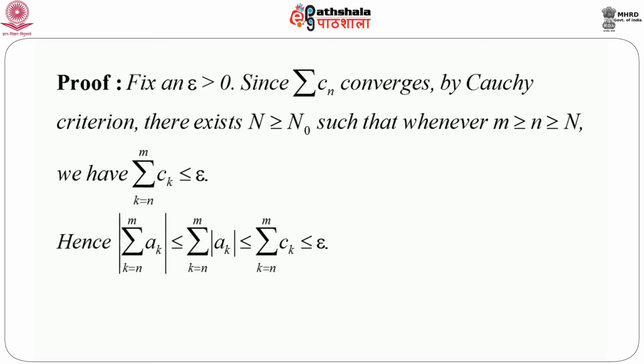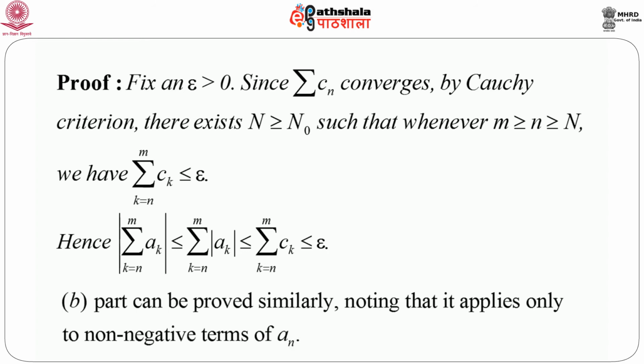And since each modulus of the kth term, |aₖ|, is less than or equal to cₖ, immediately we can see that summation of |aₖ|, k equals n to m, is less than or equal to summation of cₖ, k equals n to m, which is again less than or equal to epsilon. So what we see is that the modulus of summation aₖ, k equals n to m, is less than or equal to epsilon. That means the Cauchy criterion is satisfied. So, again applying the Cauchy criterion to the original series, we see that the proof is complete. Part B can be proved exactly similarly, noting that it applies only to the non-negative terms of aₙ.